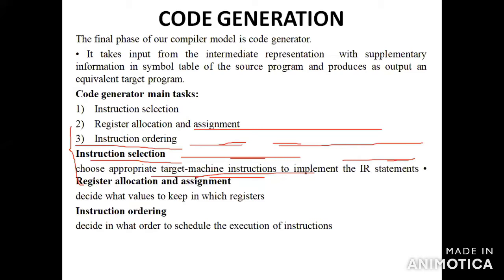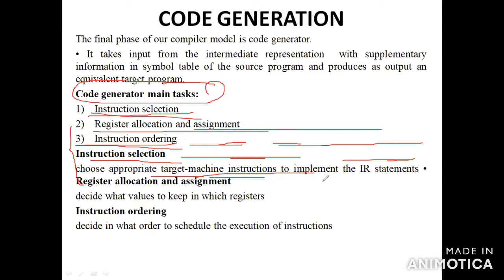Then what is a code generator? The main tasks of the code generator are three things. First one is instruction selection. Second one is register allocation and assignment. Third one is instruction ordering. So these are the main tasks of the code generator.